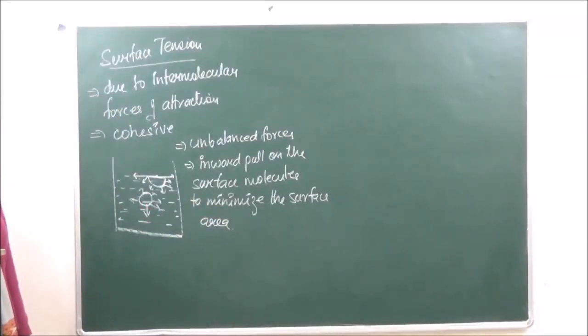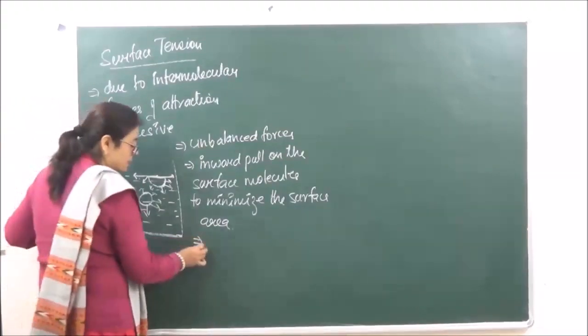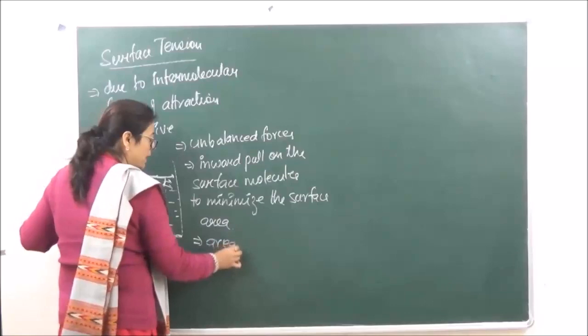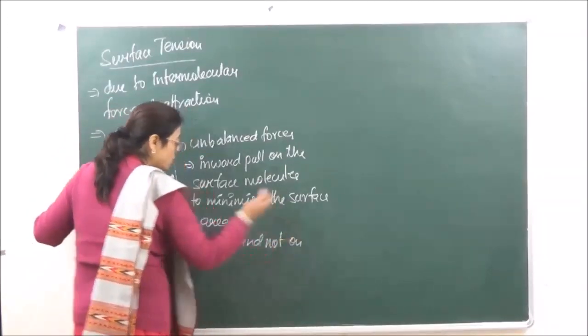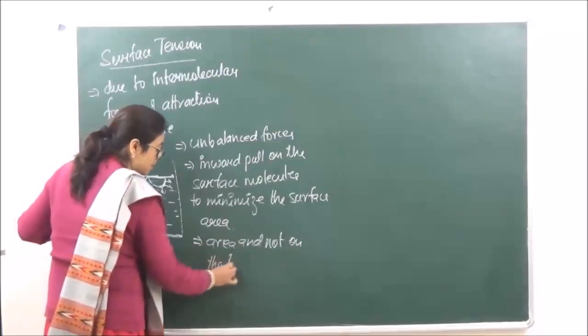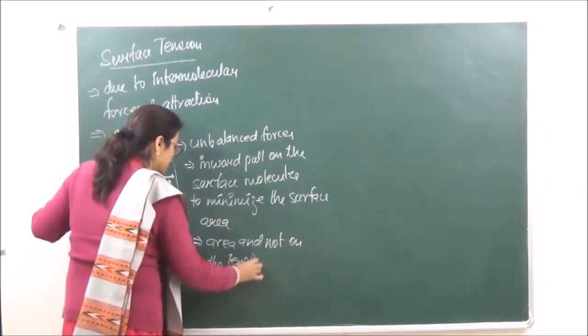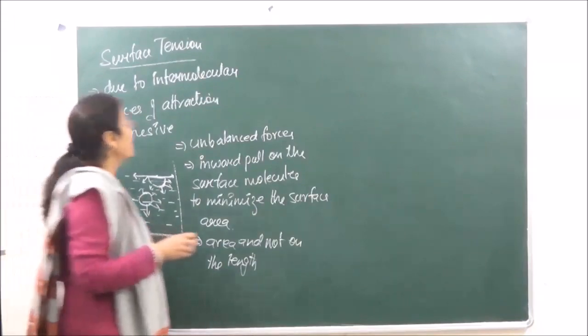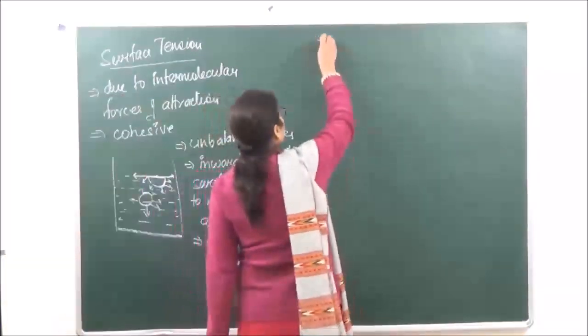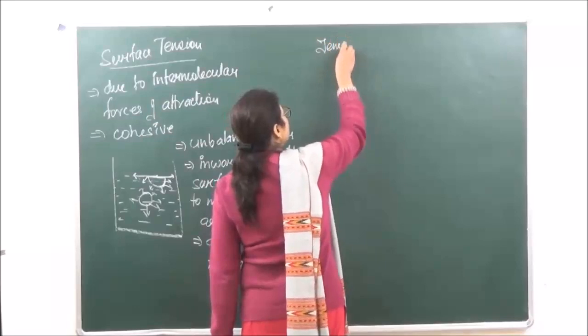Now surface tension is going to depend only on the area, and not on the length. What are going to be the factors? A factor which is going to affect surface tension is temperature.